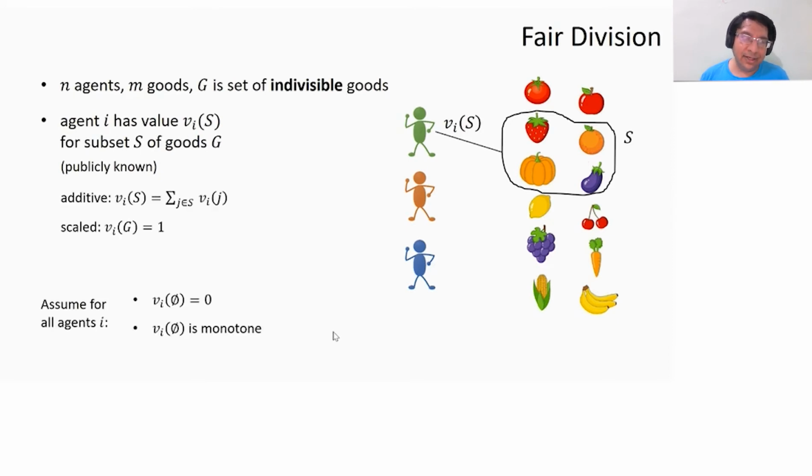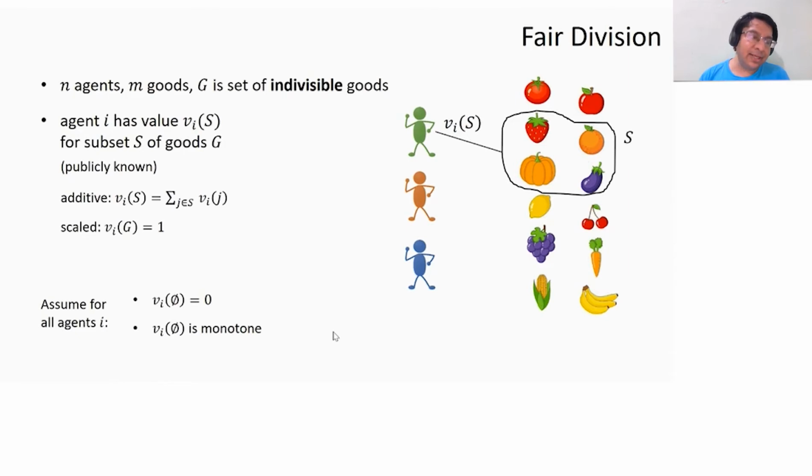And I'm going to be looking at different classes of valuations. One class that will come up again and again is the additive class, where for a subset S, the valuation of an agent i is going to be the sum of the values that agent i has for all the goods in that subset. So v sub i of S is going to be the sum over all goods j in the set S of v sub i of j. Further, I'm going to say that the valuation function v sub i is scaled if the value for the entire set of goods G is equal to 1.